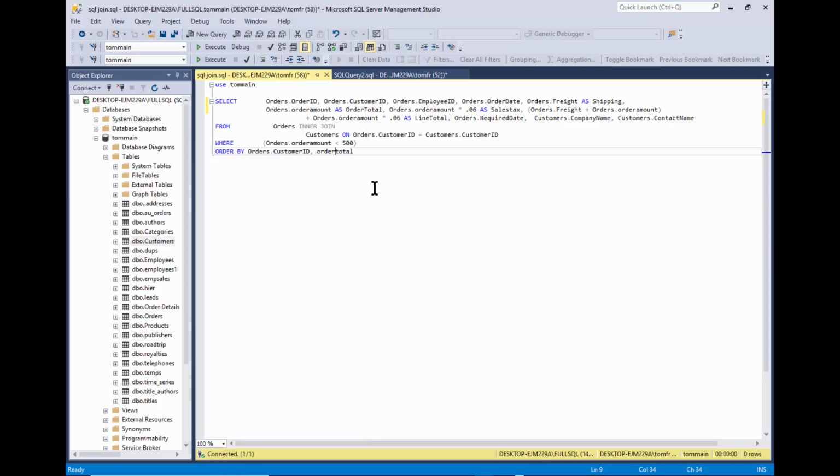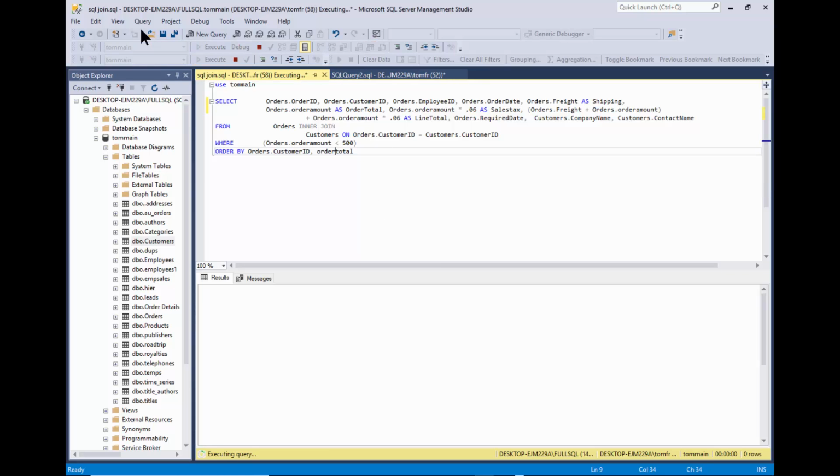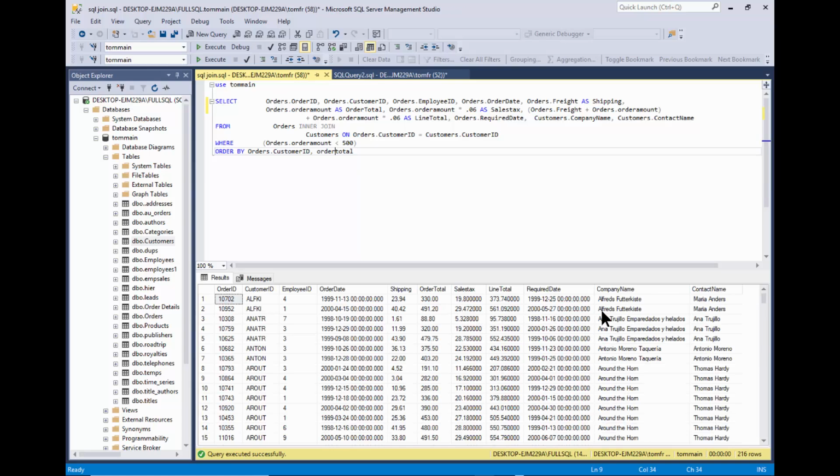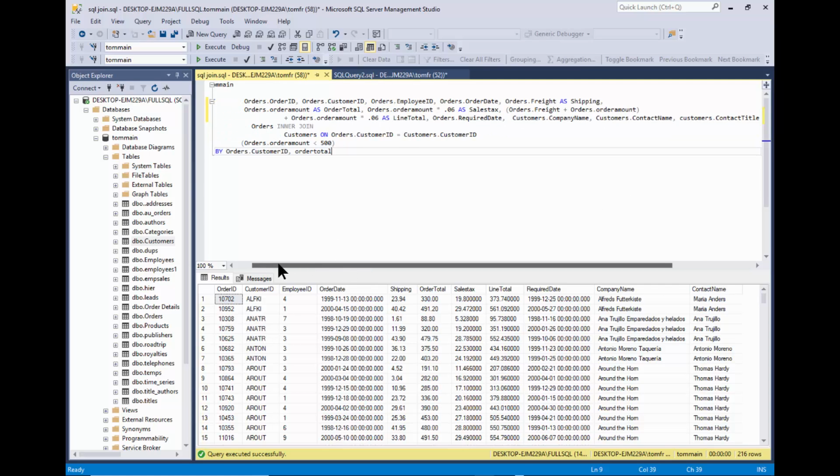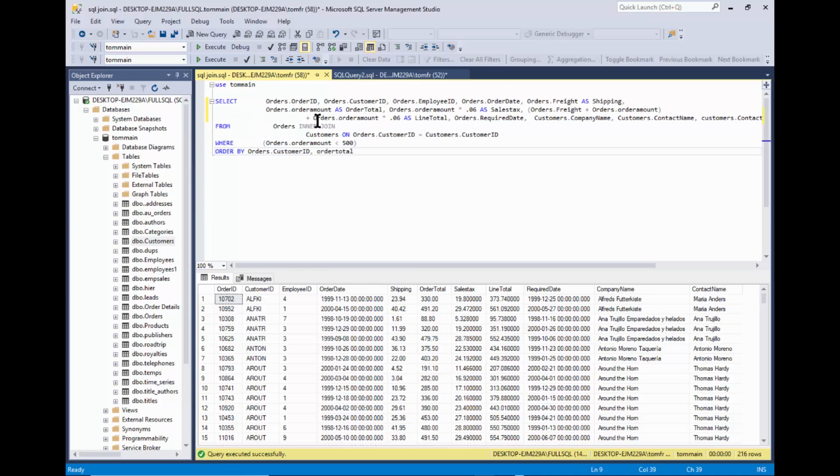So when I run this, notice now we have some fields from the customers table over here. We have the company name and we have the contact name. If I wanted to include the customer's title, I would come over here and just add another field. I'll say customers dot, and then it'll show the fields from there. In this case, I'll pick on contact title. Good. So now that we have more than one table, we want to make sure we include the table name and then the period before the field name.